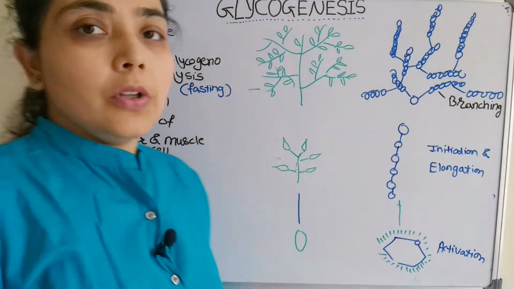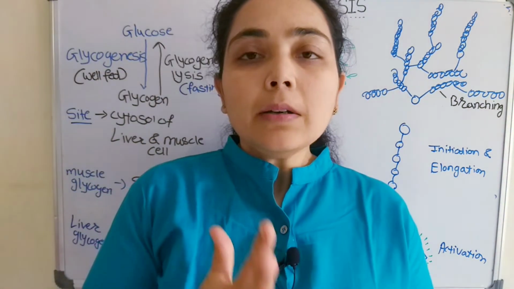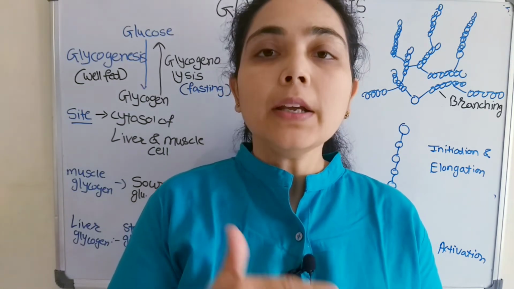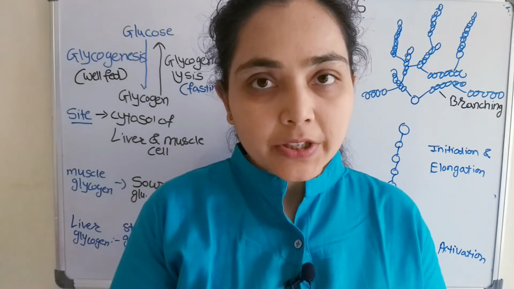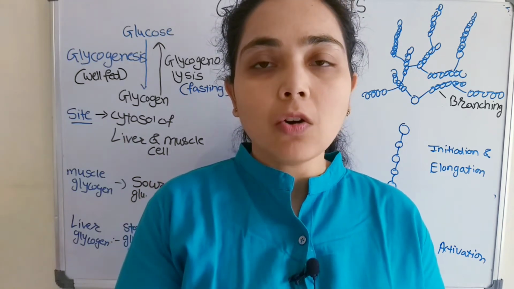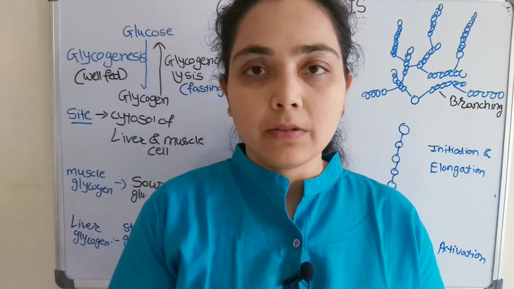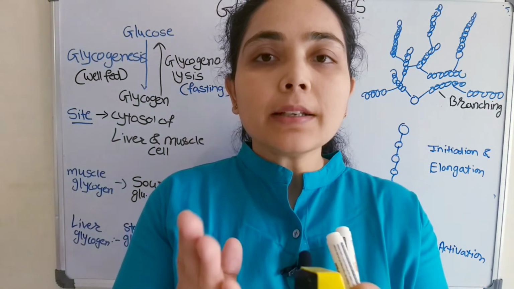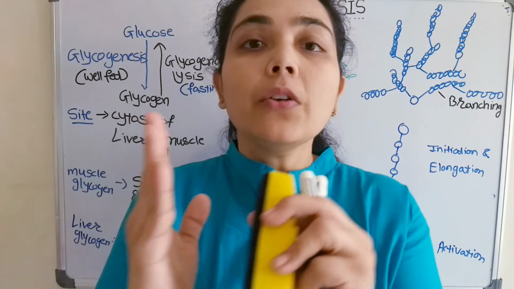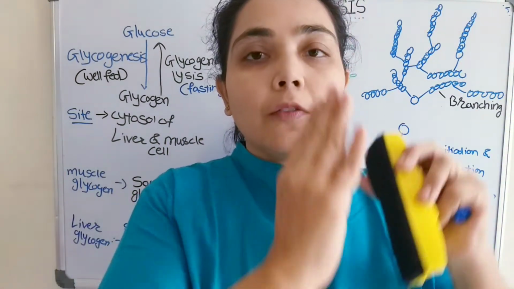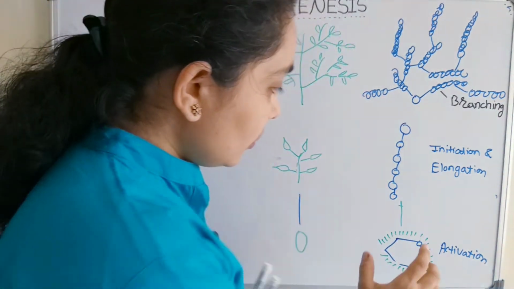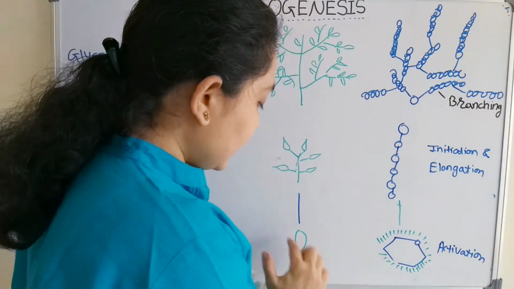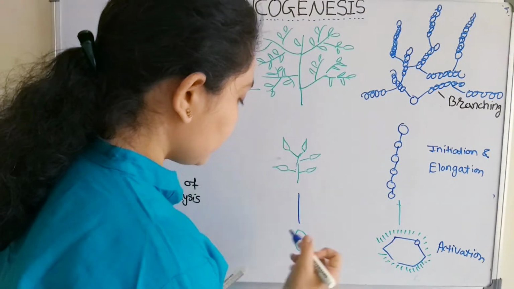Now, there are various stages of glycogen synthesis. First is the activation, then initiation and elongation, and then the branching. Before we jump directly to the process, let us compare glycogen synthesis with the growth of a tree. Suppose this is a single glucose molecule, and this is like a seed.